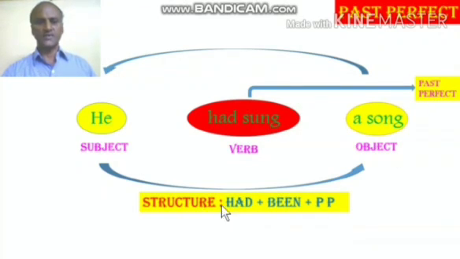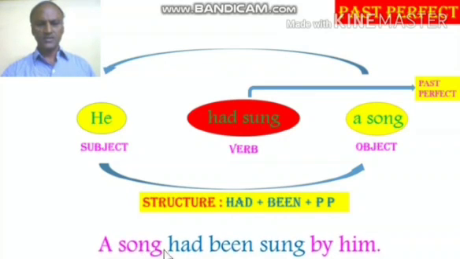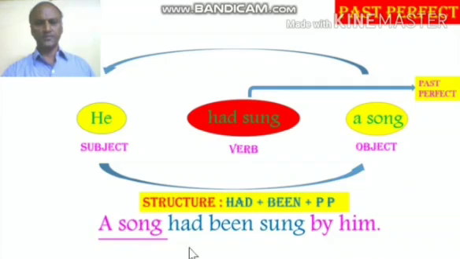And what is the structure for this? Had plus been plus past participle. So what will be the answer in the passive voice? A song had been sung by him. A song, when you reduce it into personal number, we get it, which is the third person singular, and had, as given there, been as given in the structure, and the past participle for the verb sing is sung. So the answer is a song had been sung by him.